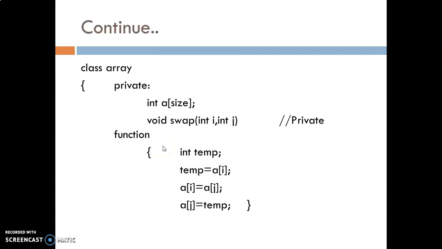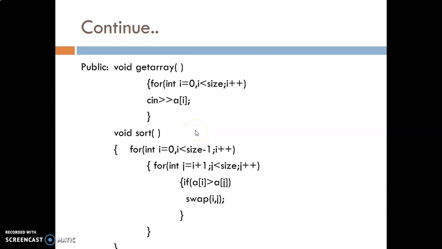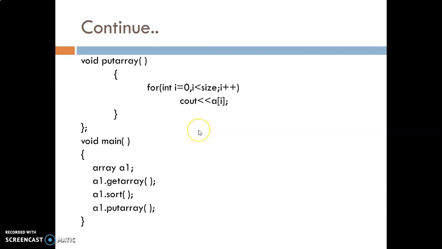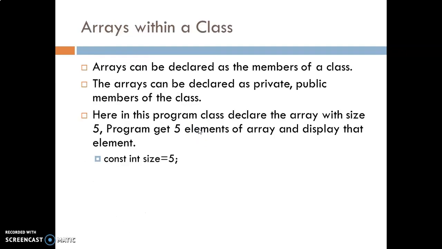Now, private member function. Whenever we talk about a private member function, it means it is only used inside the class. Here you can see this is the access modifier, and this is the function swap which is declared inside the access modifier private. So this particular function is used inside the class only and cannot be accessed outside the class. This is the example of ascending order. You can sort, and then after that you can display. We have already talked about this program in our earlier lecture.